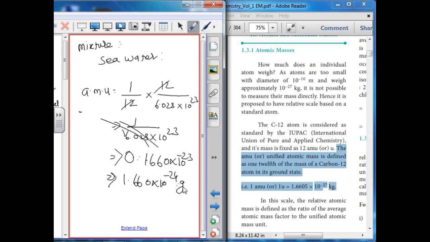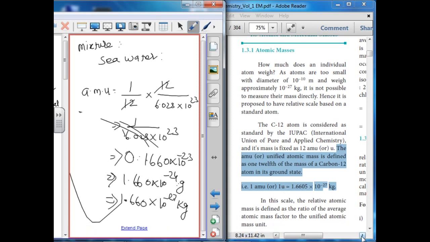Then gram is converted into kilogram by multiplying with 10 power minus 3. So 1.660 multiplied by 10 power minus 27 kilogram. This is the AMU value. 1 AMU equals 1.6605 into 10 power minus 27 kilogram.